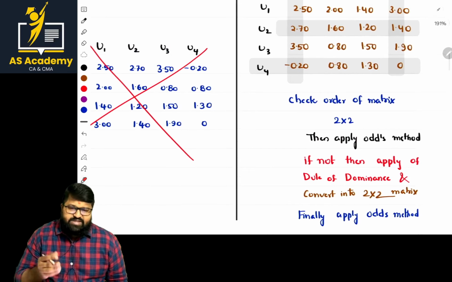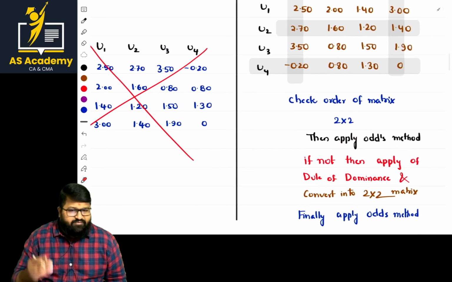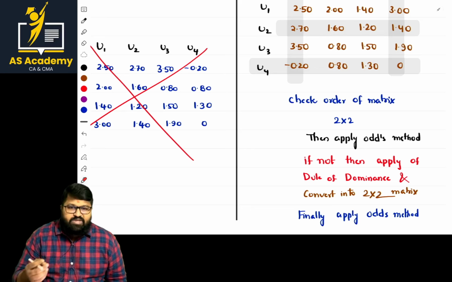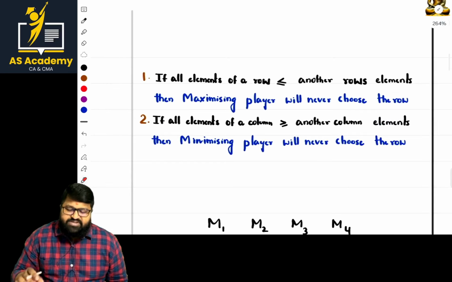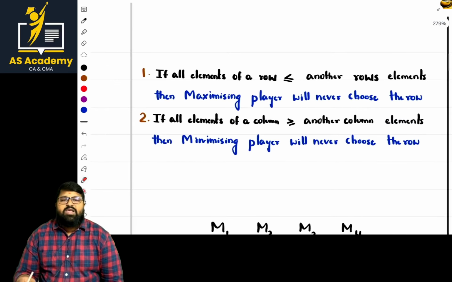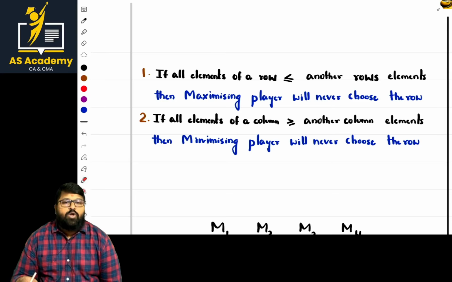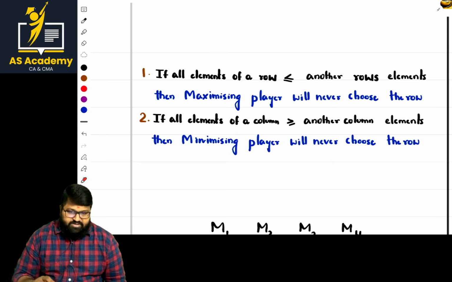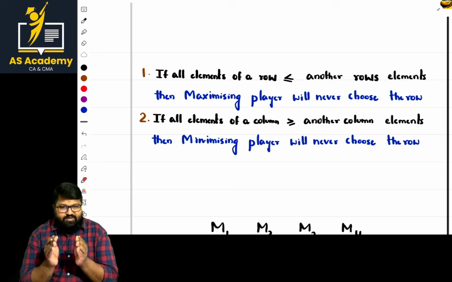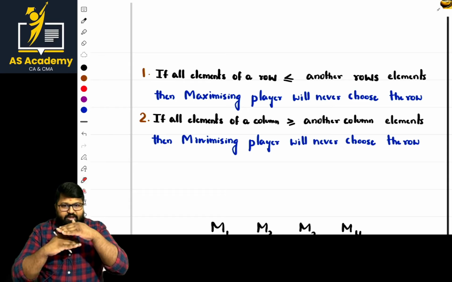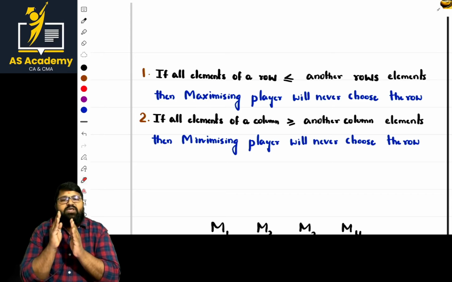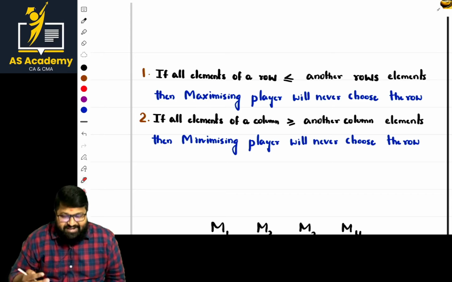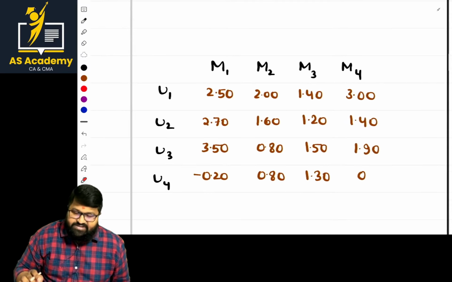Sir, here you didn't mention the saddle point. Saddle point is a common thing. If you calculate the saddle point and you are reaching minimax and maximin equal, then it's fine. Now, these are the strategies. If all the elements of a row are less than or equal to another row's elements, when we are comparing two rows, any row that is minimum, eliminate that. But in the case of columns, if it is highest, eliminate that.